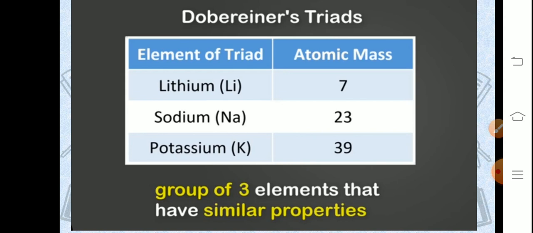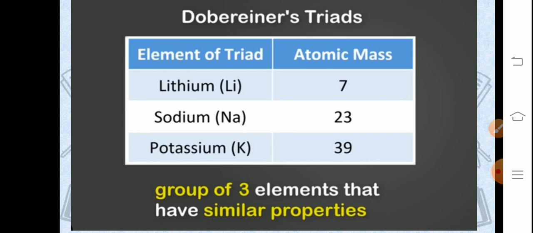It was proposed by Dobereiner. He was a German scientist, and he tried to give a relationship between the properties of elements and their atomic weights. Let me give the definition. According to Dobereiner, when elements with similar properties are arranged in the ascending order of their atomic weights, the atomic weight of the middle element is the average of the atomic weights of the first and third elements.